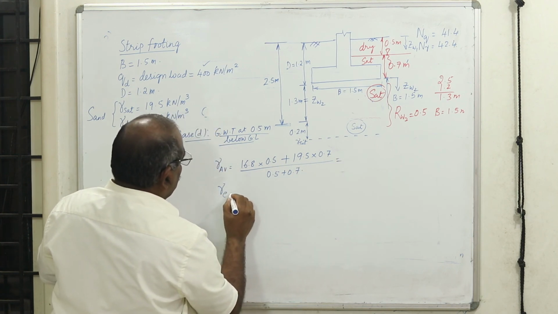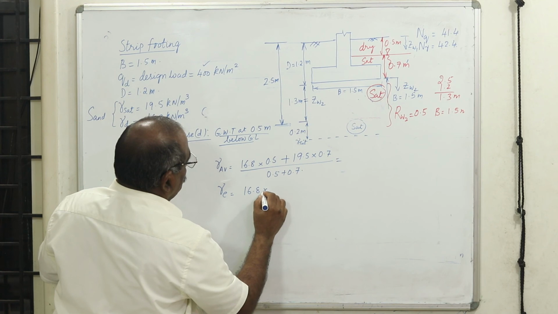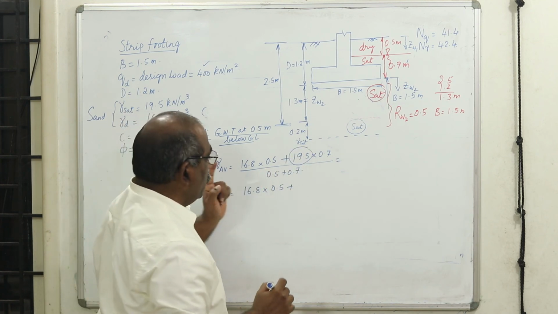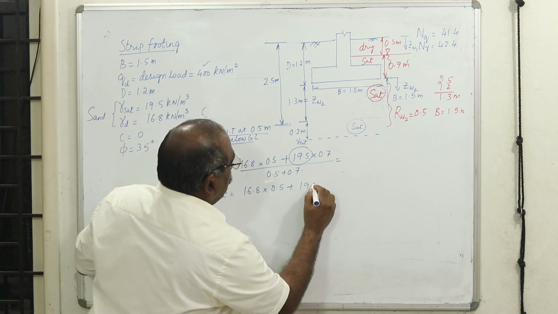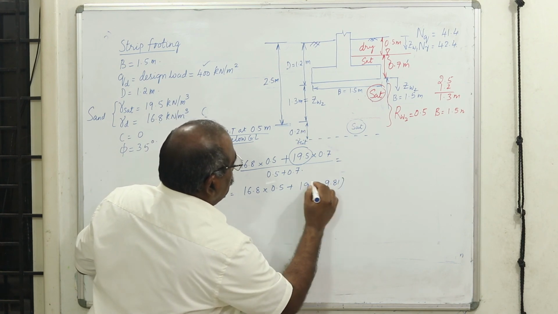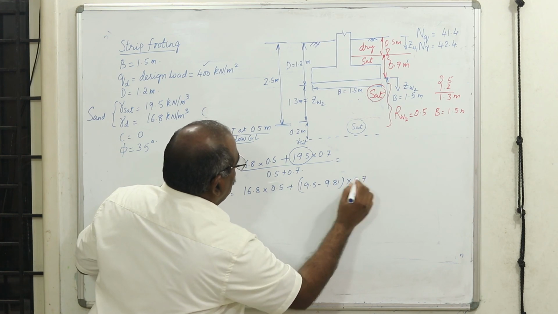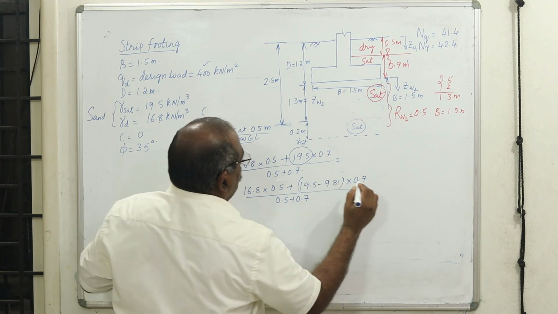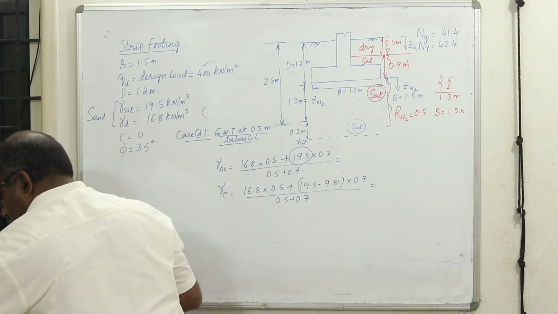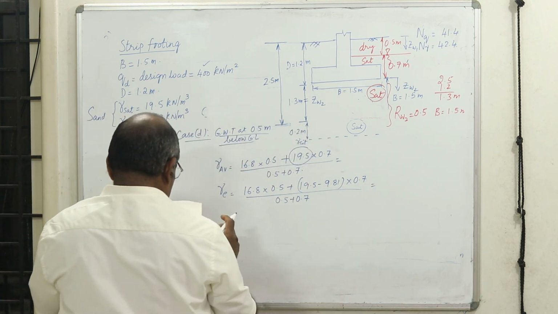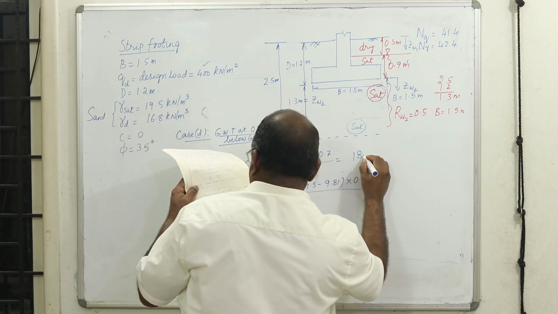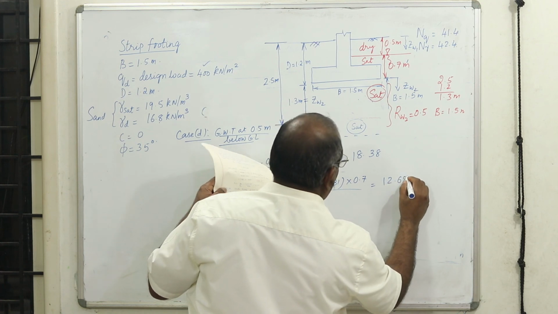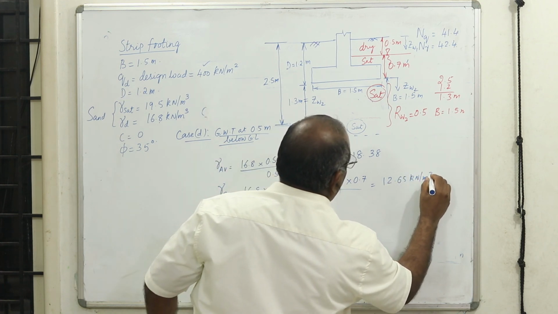Now what is gamma effective? 16.8 into 0.5 plus, instead of using the saturated unit weight, I am using submerged unit weight, 19.5 minus 9.81 into 0.7 divided by 0.5 plus 0.7. The unit weight works out to 18.38, and this is 12.65 kilonewton per meter cube.